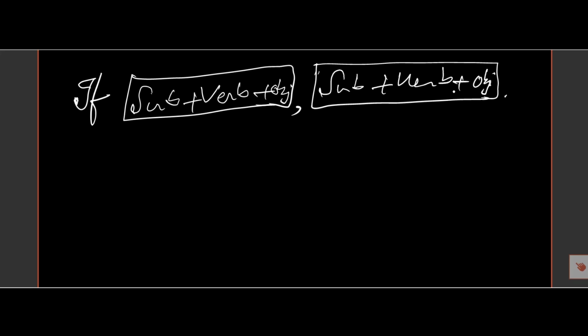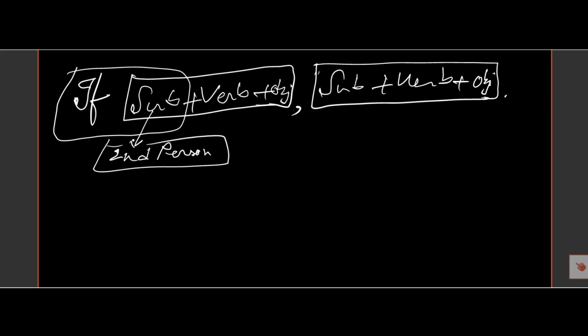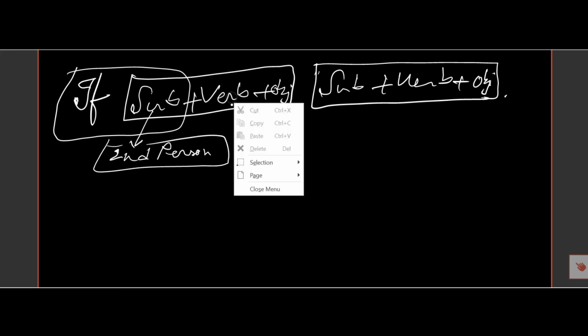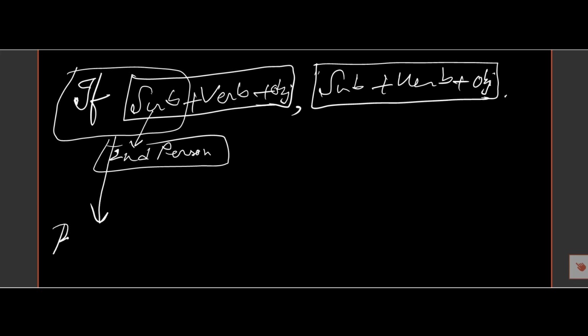So it is a complex sentence, and if we want to transform it to simple, we must remove this, and if the subject is in the second person, instead of if plus subject we must write by.